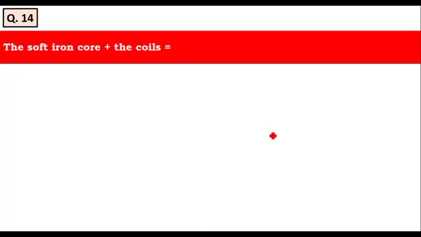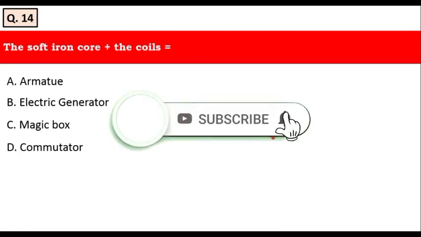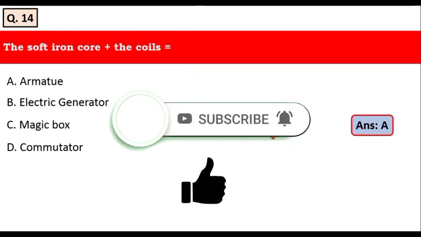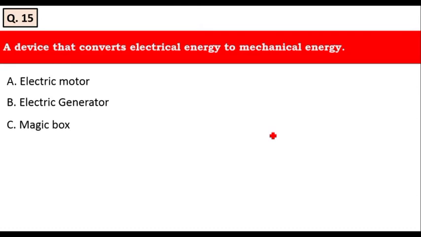Let's move to the next question, the 14th one. That is, the soft iron core plus the coils are known as armature, electric generator, magic box, commutator. As the soft iron core plus the coils, it is called an armature. Option E is the right answer. The next question is, a device that converts electrical energy to mechanical energy is called an electric motor, electric generator, magic box, none of the above. Yes, it is the electric motor that converts electrical energy into mechanical energy.